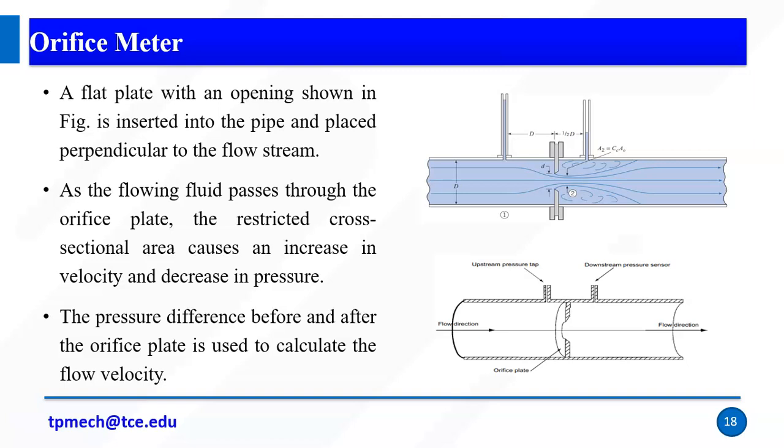Due to the sudden obstruction, pressure will decrease as well as velocity will increase. So in the orifice meter we are going to insert an orifice plate perpendicular to the direction of fluid flow. With the introduction of this orifice plate, the sudden obstruction will happen. Due to the sudden obstruction, the pressure changes. From the pressure difference we can calculate the flow rate.